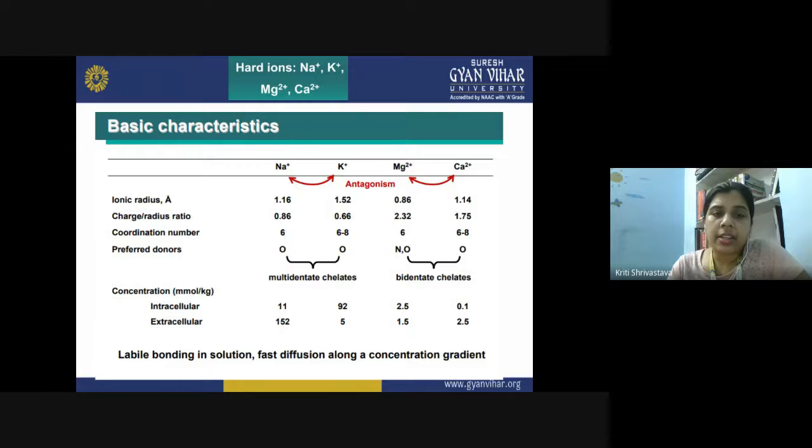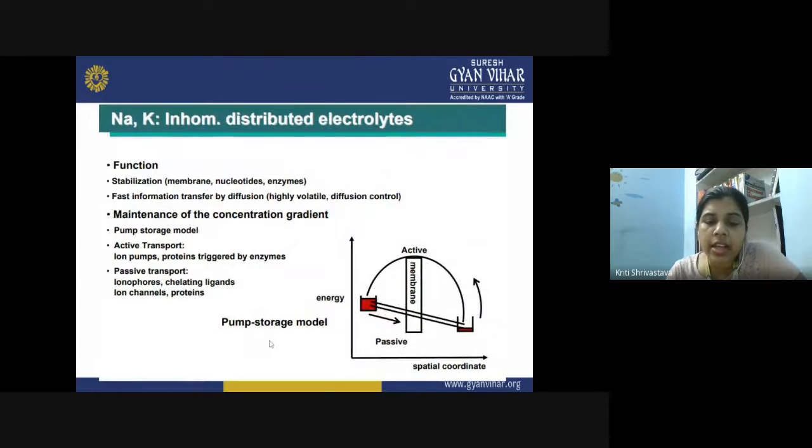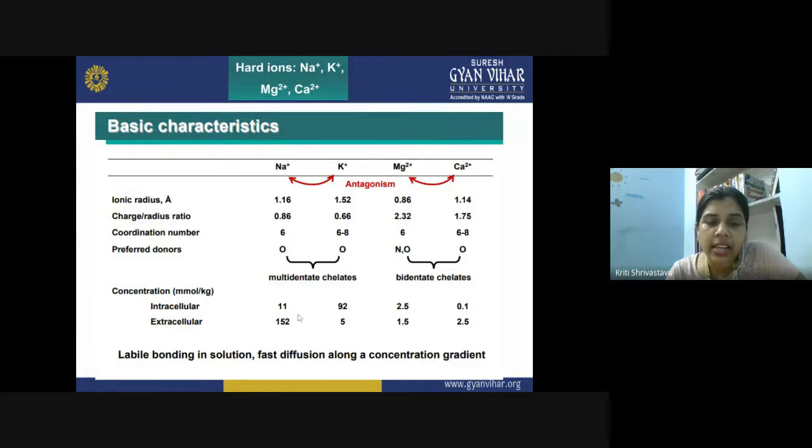Their concentration in the intracellular and extracellular fluid varies a lot. You can see the sodium ion is selectively found in the extracellular fluid, very high there, but potassium remains very high in the intracellular fluid. However, there is no significant difference in the concentration of magnesium and calcium ions in intra and extracellular fluids. So the sodium ion is always selectively pumped out of the cell, and potassium ion is selectively transported inside the cell. They are actually labile bonding in the solution, and fast diffusion is shown along a concentration gradient.